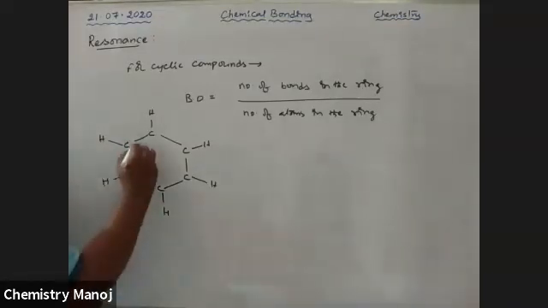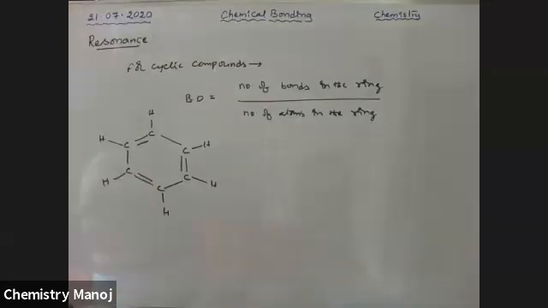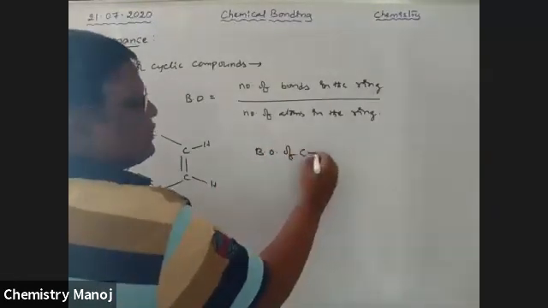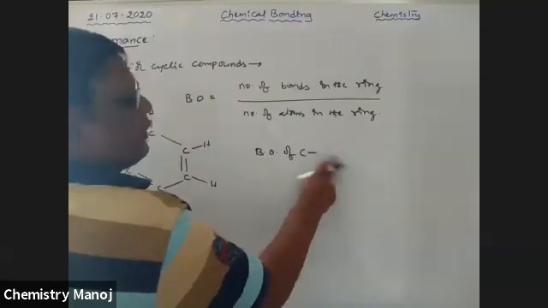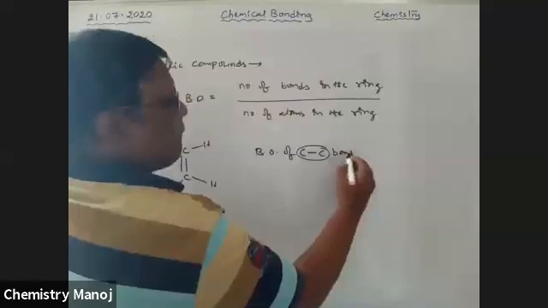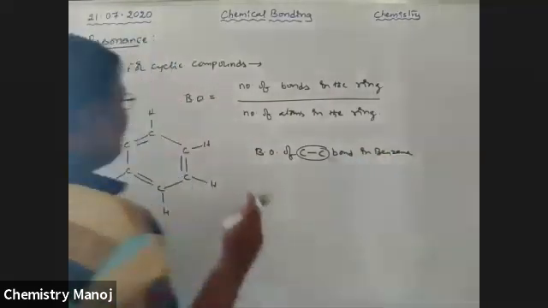There are 3 pi bonds. I am writing 3 pi bonds here, and it is one of the resonance structures. It is the cyclic structure of benzene. Now I want to calculate the bond order of the C-C bonds in benzene. So how much is the bond order?